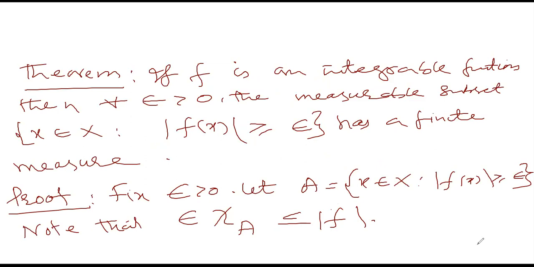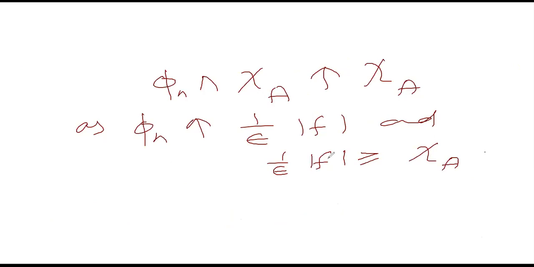So that's why this limit is chi of A, because the limit of phi n is 1 by epsilon times mod of f, and chi remains the same, independent of the limit. So the limit of this is equal to the meet of 1 by epsilon times mod of f and chi of A, which is equal to chi of A, because chi of A is less or equal to 1 by epsilon times mod of f. So this sequence of step functions increases to chi of A. Thus,